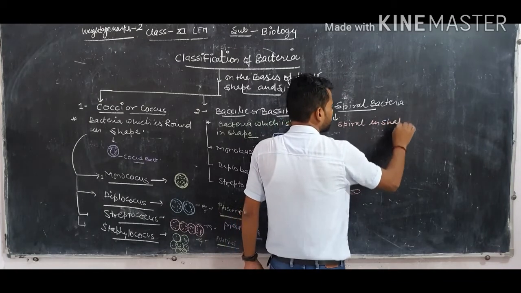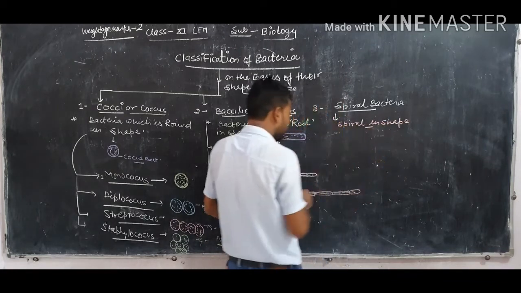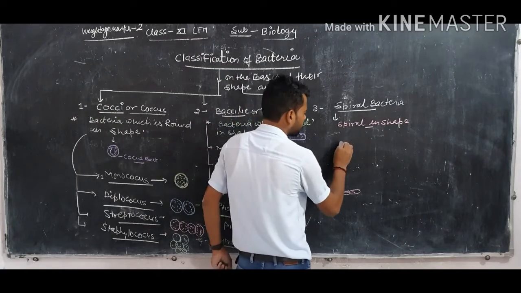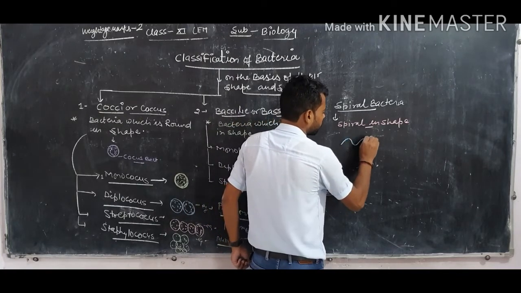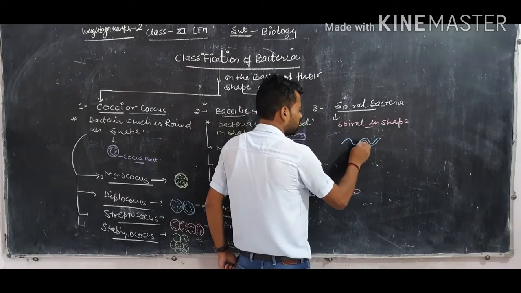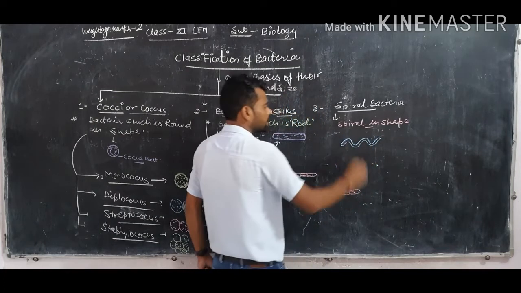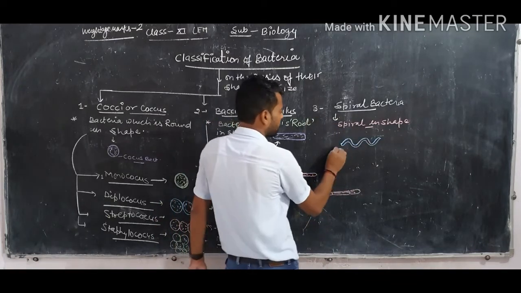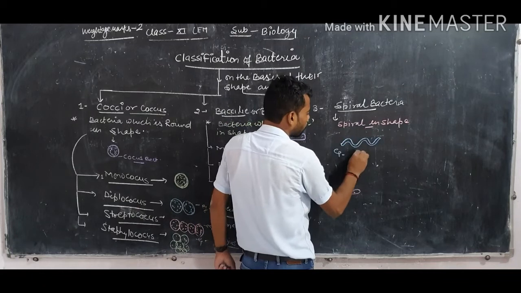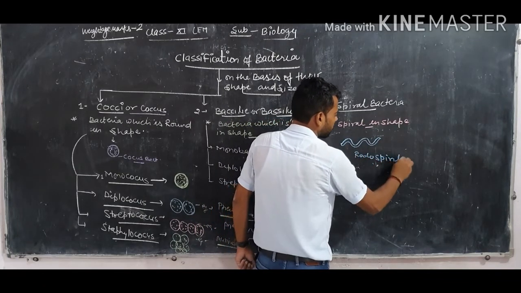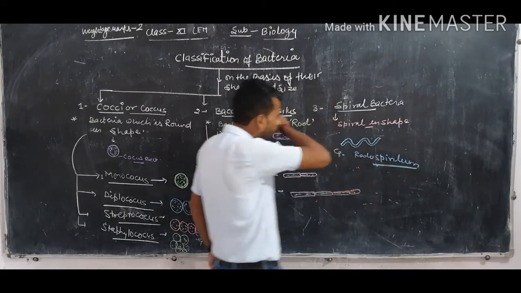Like this, dear student, this is the shape of the bacteria. If the bacteria have this shape, they are called spiral bacteria. For example, Rhodospirillum bacteria is an example of spiral bacteria.